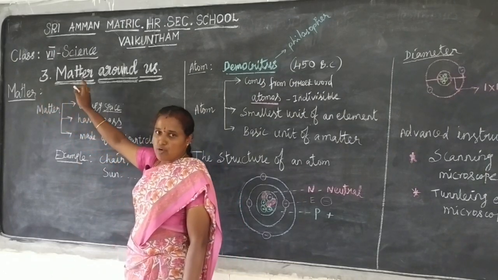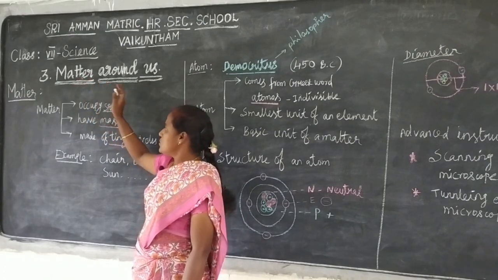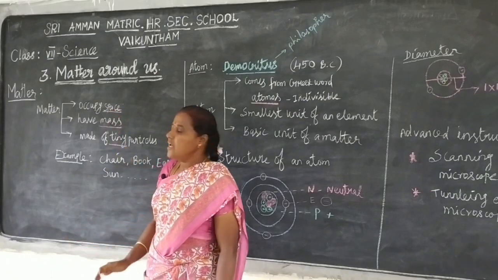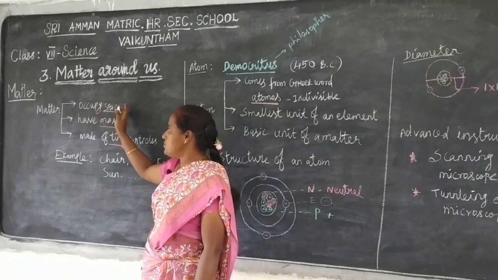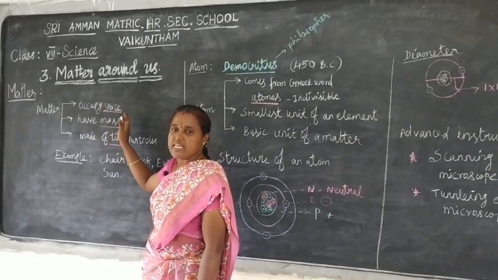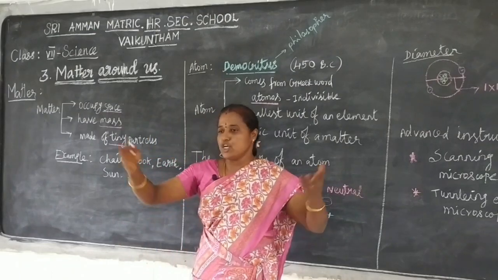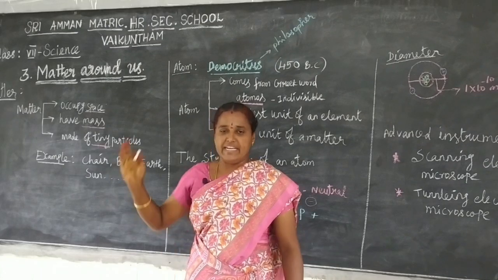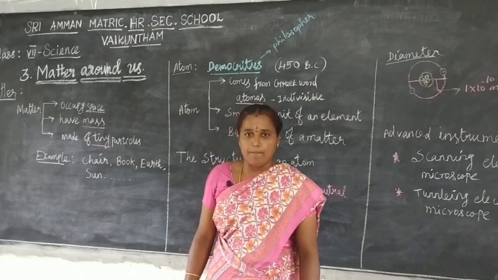Matter is all around us. Everything that occupies some space and has mass is called matter. What are the examples of matter? See our surroundings. Table, chair, bench, water, tree, sun, earth are some examples of matter.